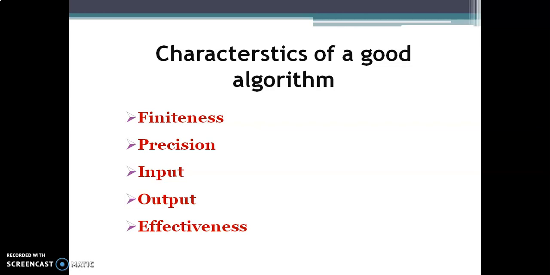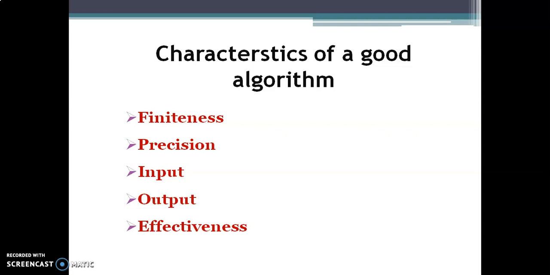Next we'll see input. That is also a characteristic. An algorithm always receives a finite number of inputs. That means each and every program must have an input. Then output, that is the next characteristic. An algorithm has one or more outputs.